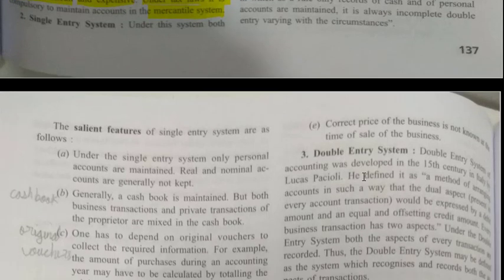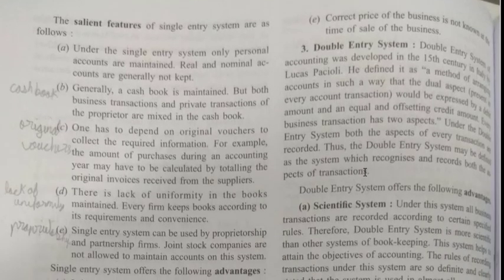Under the single entry system only the personal accounts are maintained. Real and nominal accounts are generally not kept. Generally a cash book is maintained, but both business transactions and private transactions of the proprietor are mixed in the cash book. One has to depend on original vouchers to collect the required information.